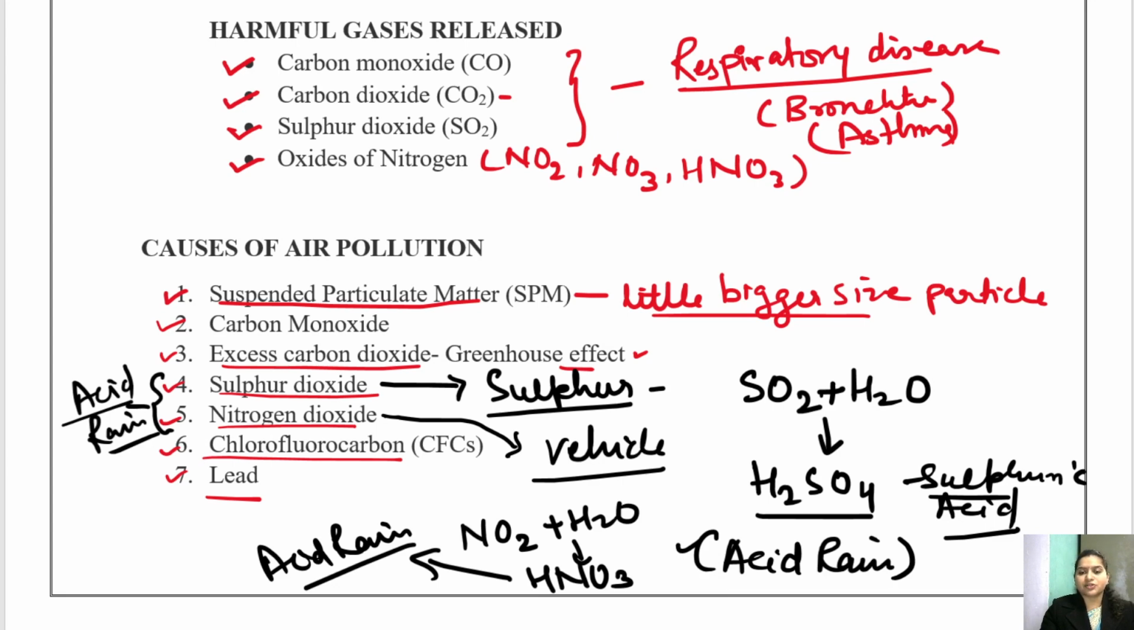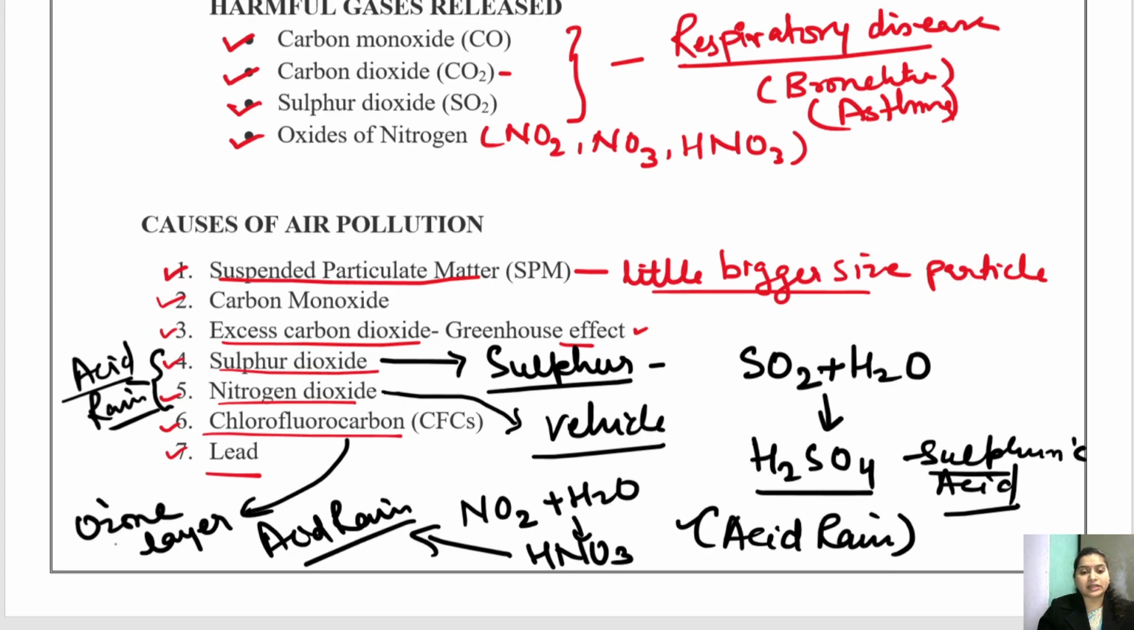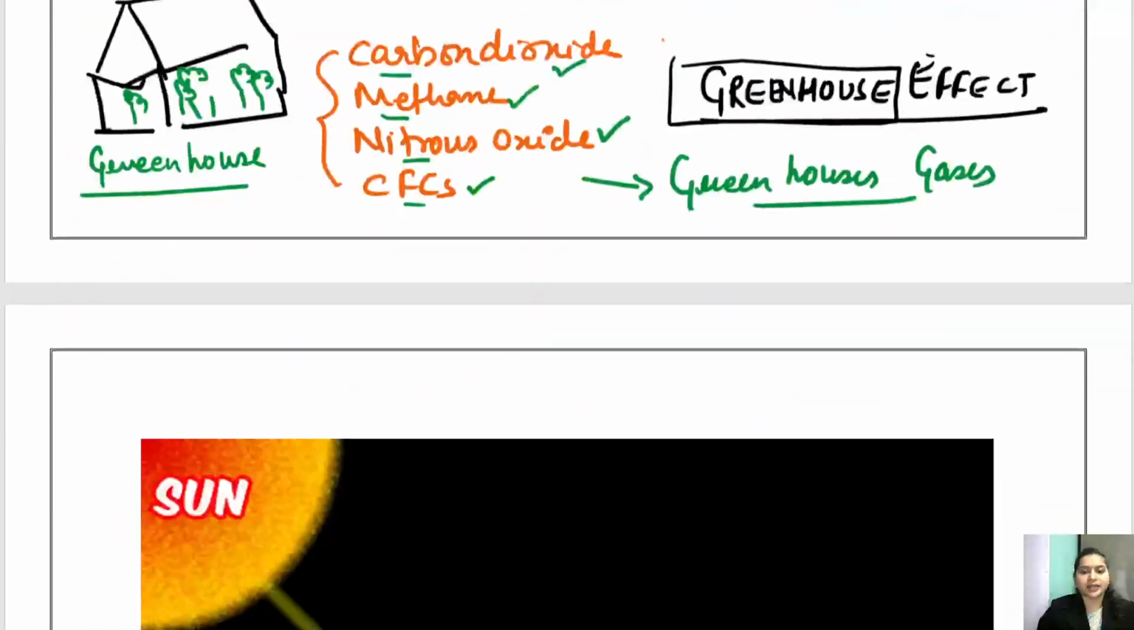CFC is released from refrigerators and ACs, and it affects the ozone layer. All right, what is the ozone layer? The ozone layer is the layer in the atmosphere which protects us from the ultraviolet rays. So what does this CFC do? It depletes the ozone layer. It slowly makes the ozone layer thinner by reacting with it.